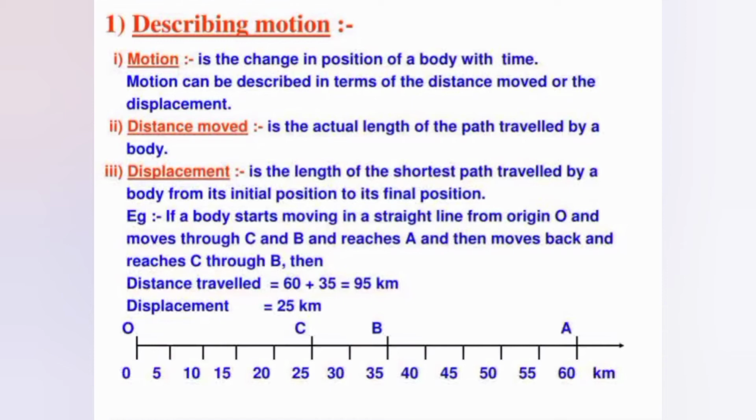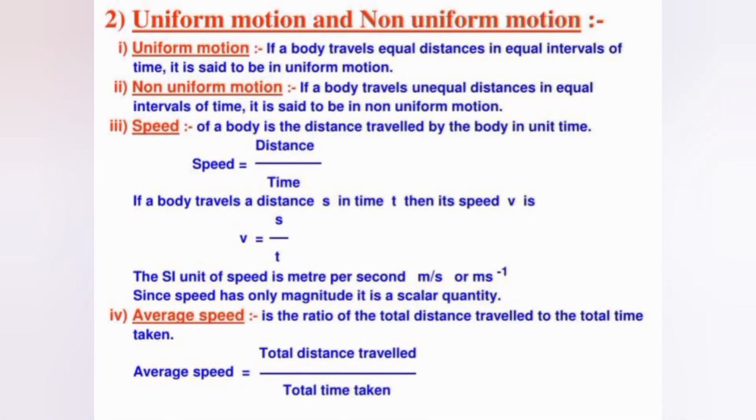Now we will study the different types of motion. We can consider motion as uniform motion and non-uniform motion. What is uniform motion? If a body travels equal distance in an equal interval of time, then it is said to be in uniform motion. And non-uniform motion: if a body travels unequal distance in equal interval of time, it is said to be in non-uniform motion.